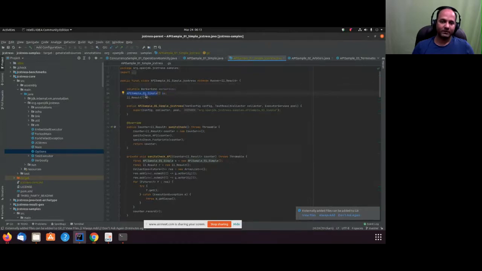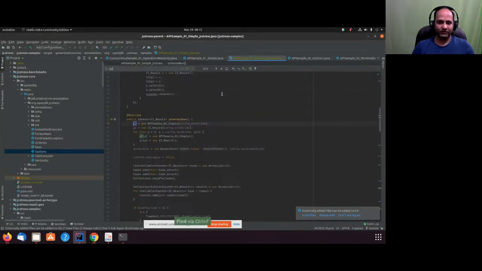So you see this API 01 simple IA underscore result, it is GS and GR. This is an array, and if you look at the size of the array, it is decided on the basis of stride, on the basis of config.min stride. This is how it is decided.